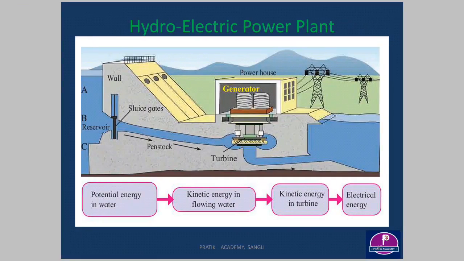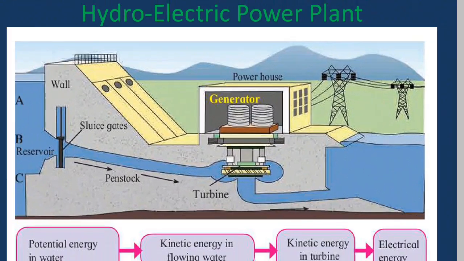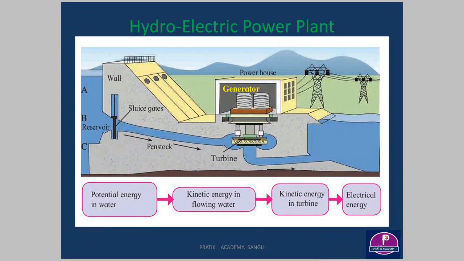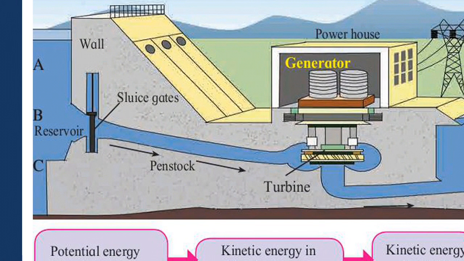In this video, we will discuss our first eco-friendly power plant, that is the hydroelectric power plant. As the name indicates, in this power plant we are using energy from water for generation of electric energy. Looking at its construction, this is a dam which is created in a reservoir, usually a river. Due to construction of this dam, we can store a large amount of water.